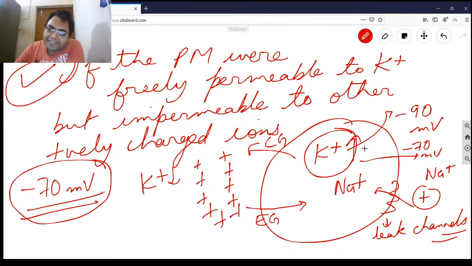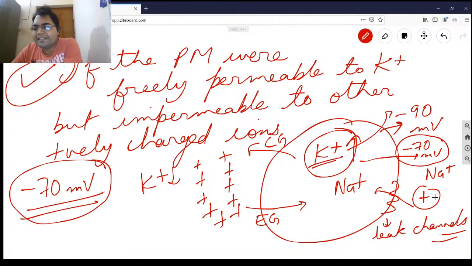That is minus 90 in case of a neuron for potassium, but it is minus 70 in case of a neuron generally because some positive charge comes in through the Na plus leak channel, so there is this 20 difference.